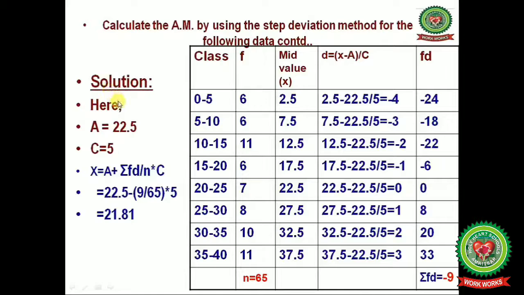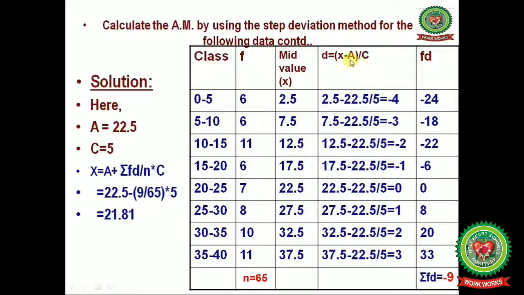Now let us start with the solution. First of all, we will take the class intervals and convert them into mid values. 0 plus 5 equals 5, then 5 divided by 2 gives 2.5. Next, 5 plus 10 equals 15, divided by 2 gives 7.5. 10 plus 15 equals 25, divided by 2 gives 12.5. In this way you can get the mid values.